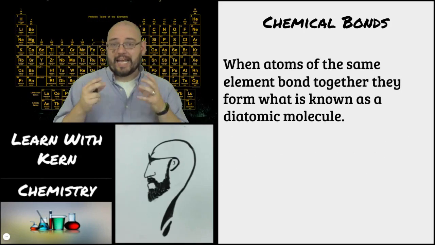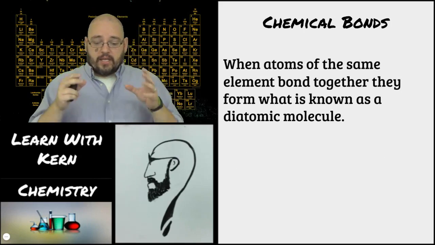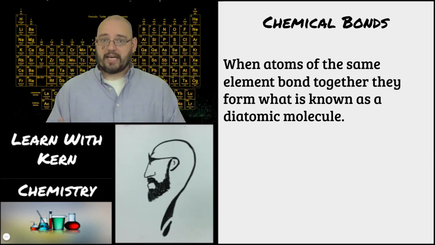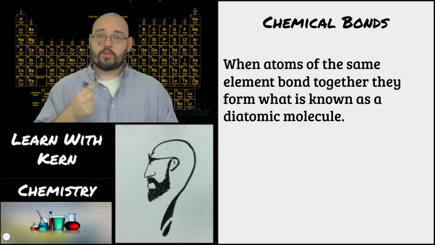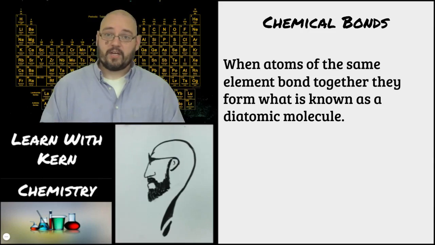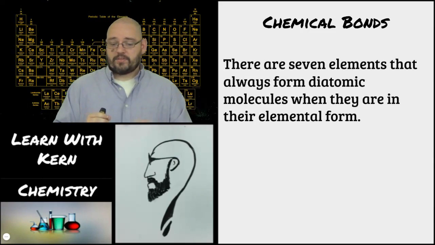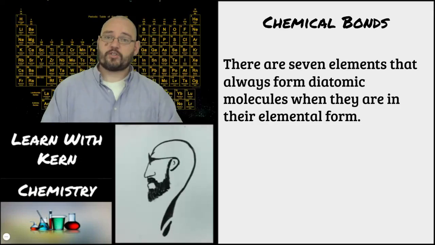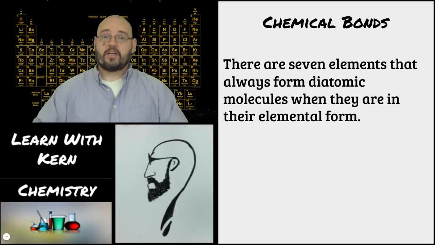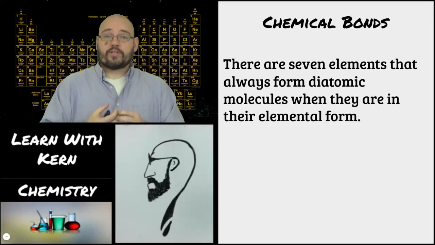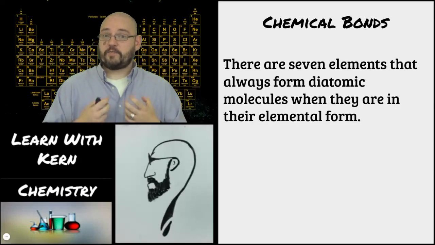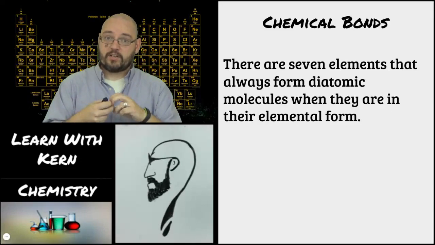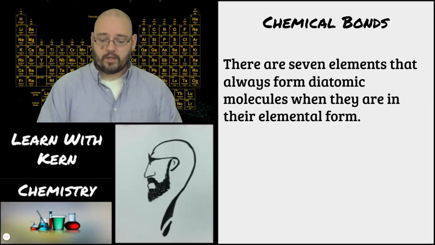All right. Now, when atoms of the same element bond together, they form what is known as a diatomic molecule. Di meaning 2, atomic atom. So a diatomic molecule is a molecule made of 2 atoms of the same element. Now, there are 7 elements that always form diatomic molecules when they are in their elemental form. So if we find them out in nature as elements, not reacted with something else, they are always going to exist as diatomic because they're very, very highly reactive. So if they don't react with another element, they're going to combine with themselves and form diatomic molecules.